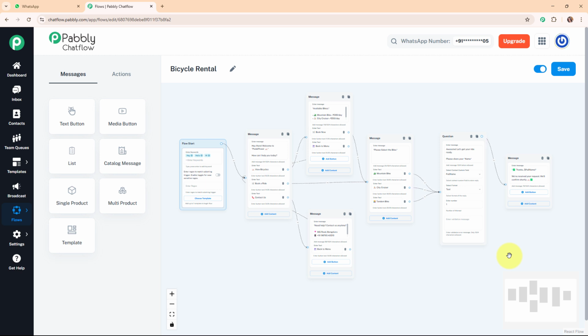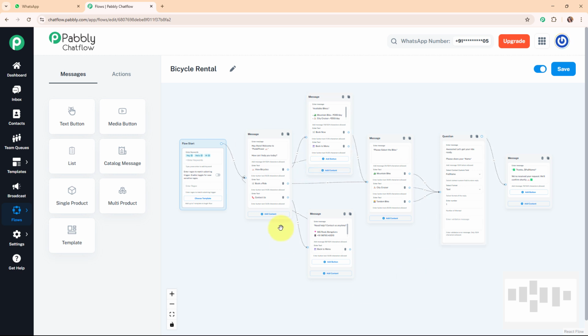Alright, so as the owner of a bicycle rental business, I often receive numerous inquiries from potential customers about bike availability, pricing, rental durations, and location details. Responding to each inquiry individually can be time consuming and overwhelming, especially during peak seasons. By creating a WhatsApp chatbot for my business, I can automate the process of answering these common questions, provide instant quotes, and even help customers make bookings directly through WhatsApp. This not only saves me time but also provides a smooth and convenient experience for my customers, allowing them to get the information they need quickly and easily 24/7.